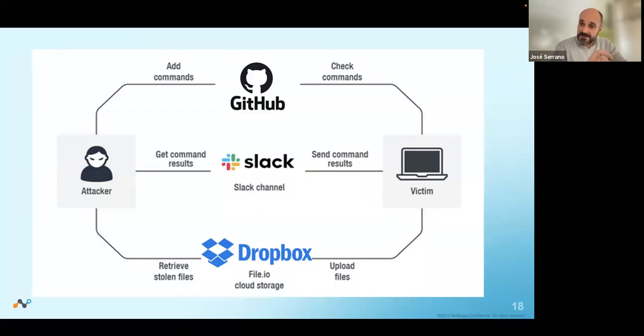And on this infected system, the malware can leverage a Slack channel to expose the results of the commands that you are running on the laptop. And finally, in the exfiltration phase, the malware can use another very common corporate tool, which is Dropbox. It can be any other, but they can use Dropbox, obviously a personal instance of Dropbox, to exfiltrate the data as a final stage of the infection.